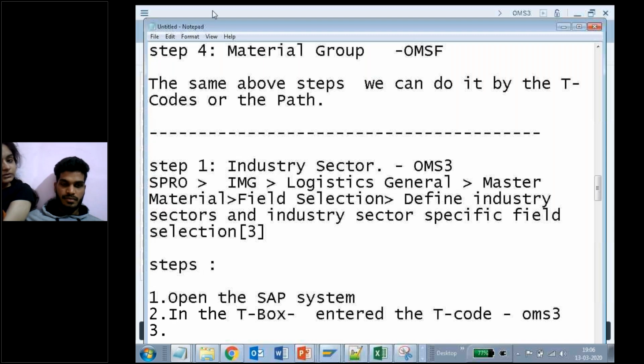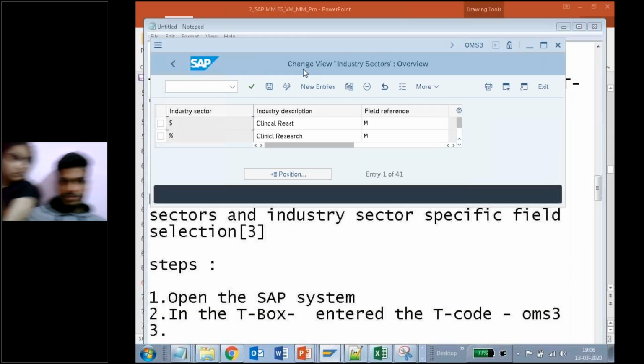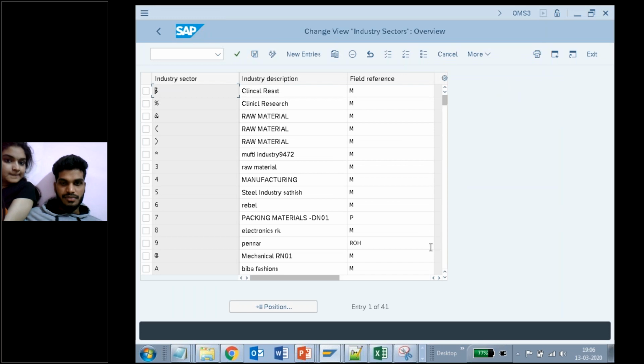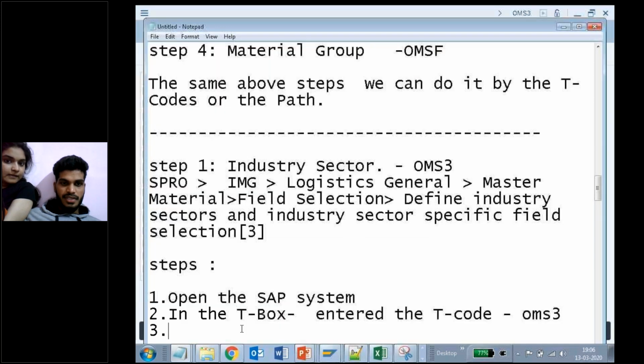What happened here? If I entered, this is displayed. What is that? Change view industry sector. The screen is displayed for me. Okay, this page, I went directly to that page. What is my page name here? Change view industry sector. What is that? Change view industry sector.